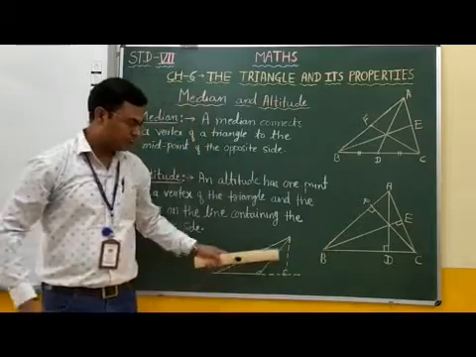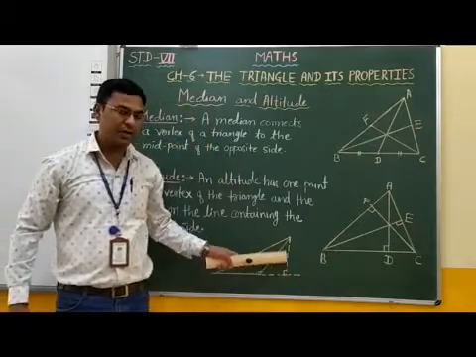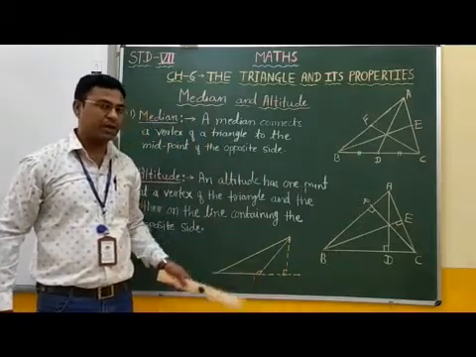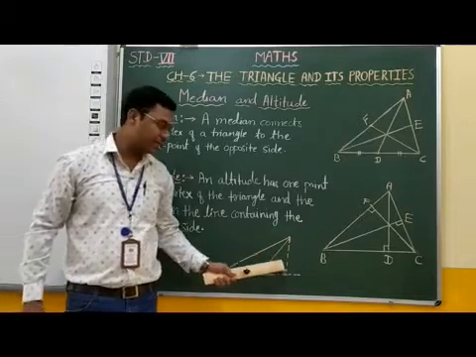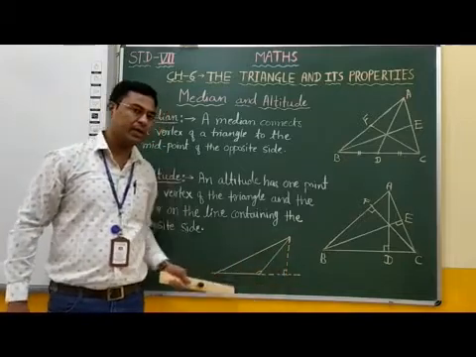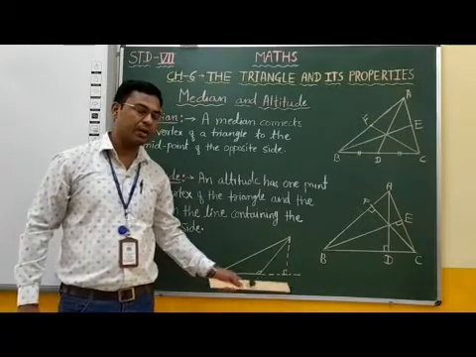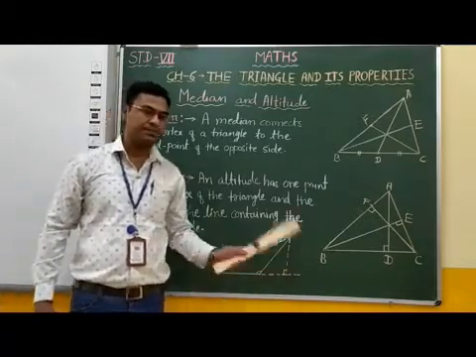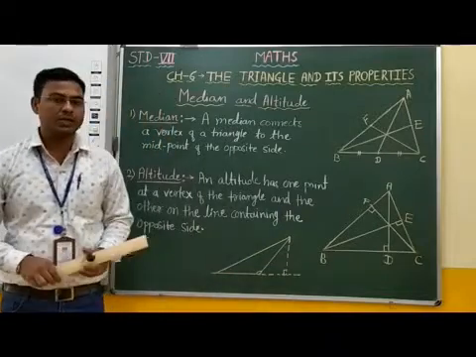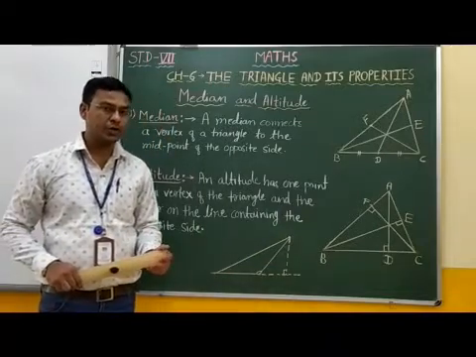Therefore, this is an altitude of this triangle, but it lies outside the triangle, or it lies in the exterior part of the triangle. Students, I hope it is understood to you. Thank you.